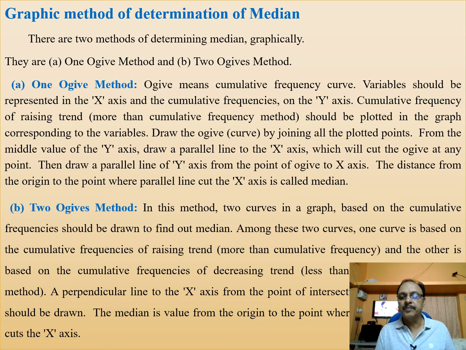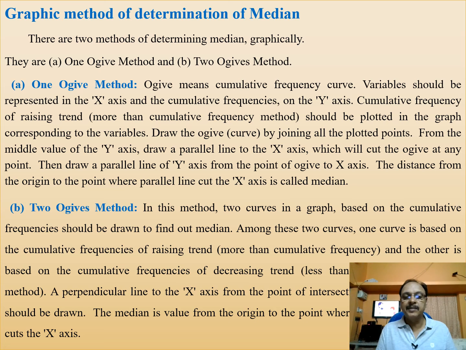For that curve, find the central value of the y-axis and draw a line which will cut the curve, and then draw a perpendicular line towards the x-axis that will cut the x-axis. Then find the distance from the origin to the point of cutting. That is called the median.